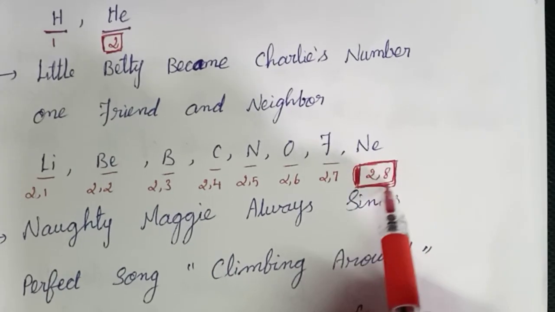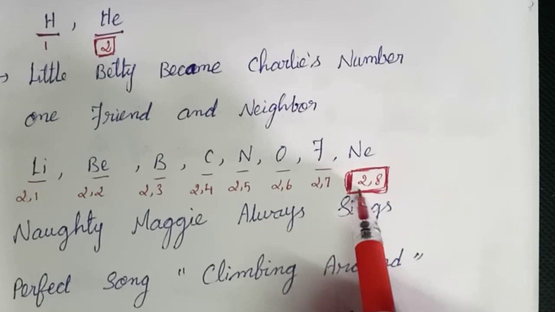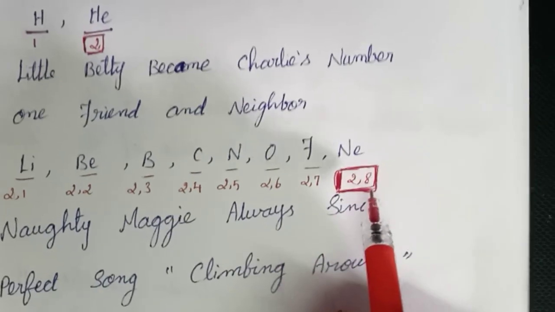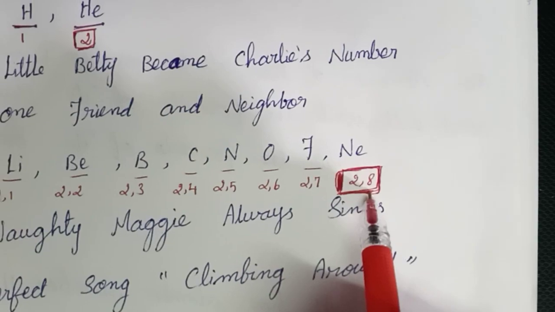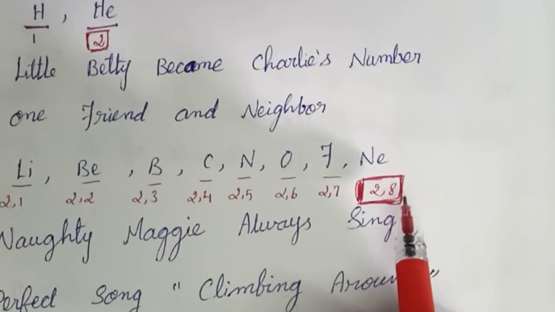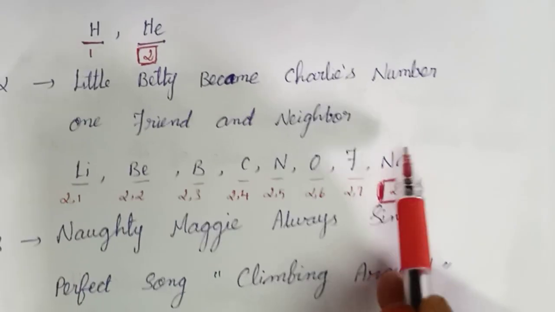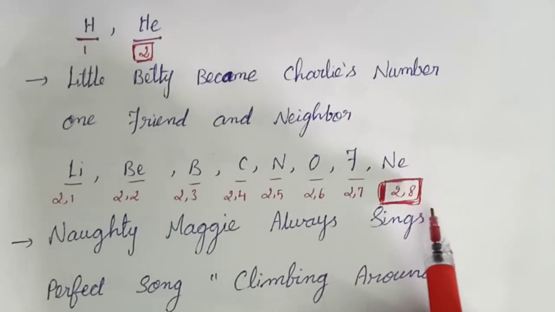It is the complete electronic configuration. The first shell is completely filled and the second shell is also completely filled. So it is inert in nature. It won't react with anything. So it is called an inert gas.